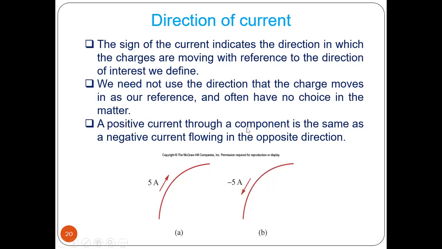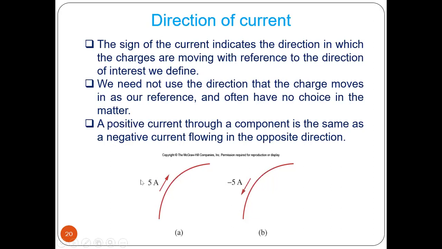A positive current through a component is the same as the negative current flowing in the opposite direction. That means suppose you have current flowing from this point to this point, and the value is 5 ampere. That means which side has higher potential, which side has lower potential. The current always flows from plus to minus, because this is the flow of positive charges. This is a higher potential, plus to minus, it is a plus 5 ampere current flow.